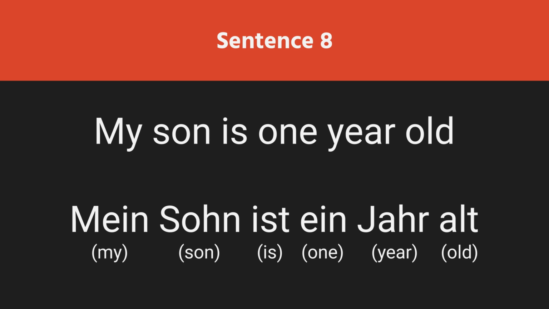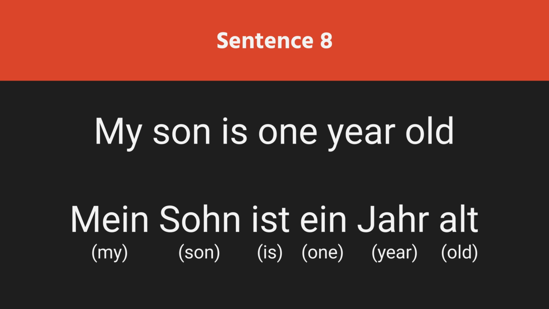My son is 1 year old. Mein Sohn ist 1 Jahr alt. So Sohn is a masculine noun. That's why we have mein as a possessive pronoun with Sohn. And also Sohn is the third person singular noun in the present tense. That's why the verb following it is ist.